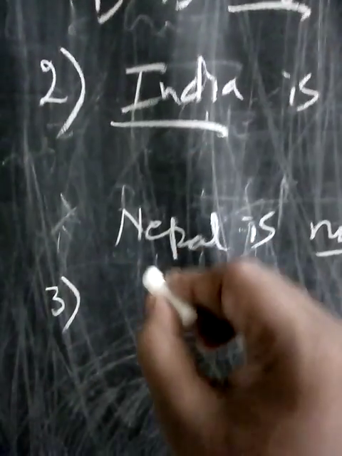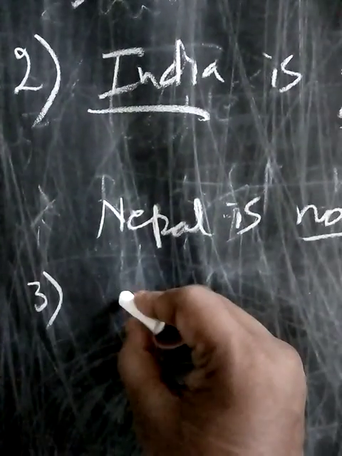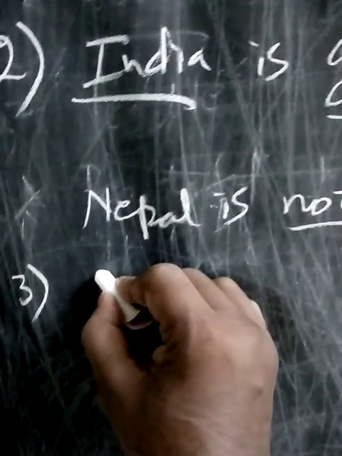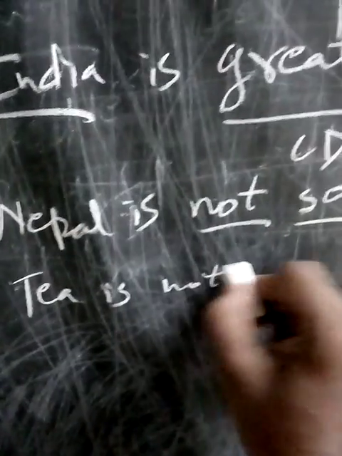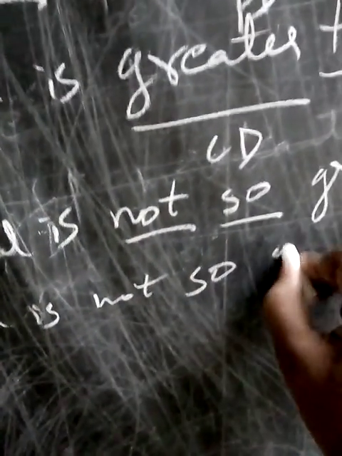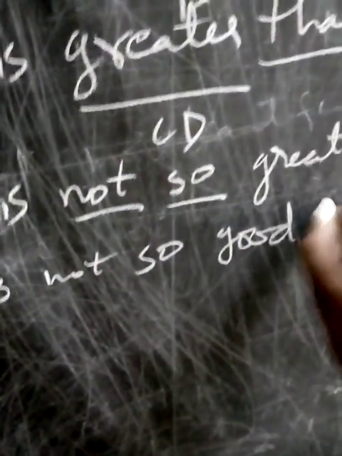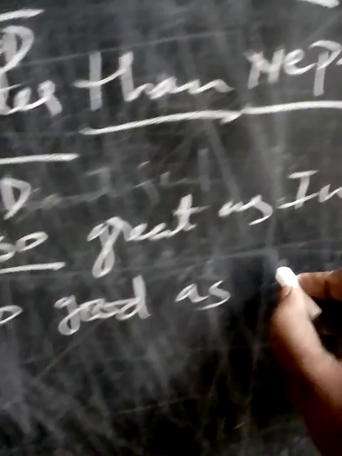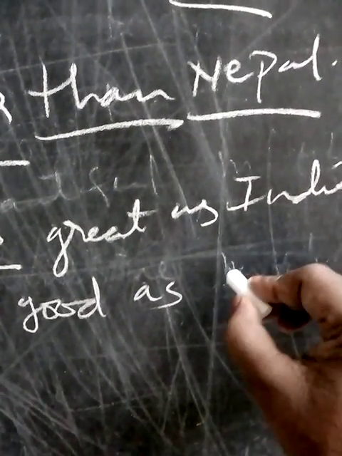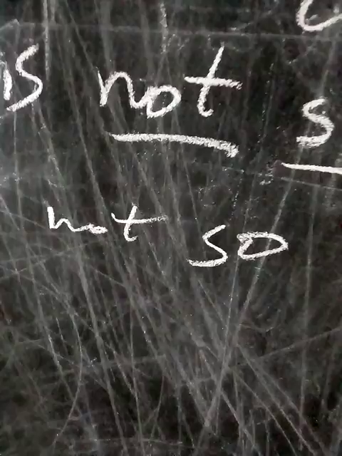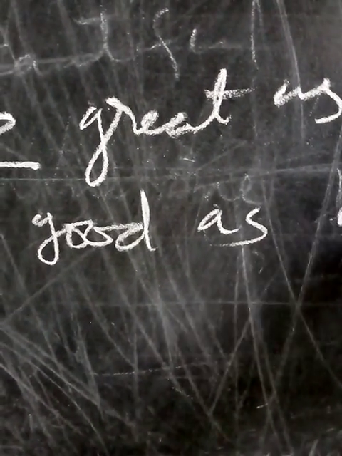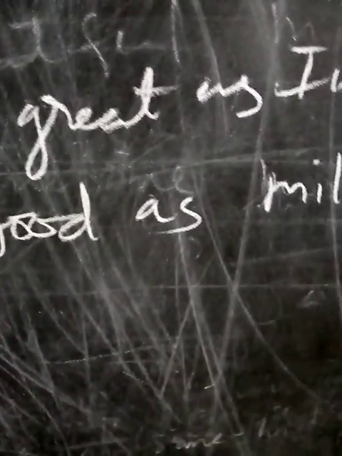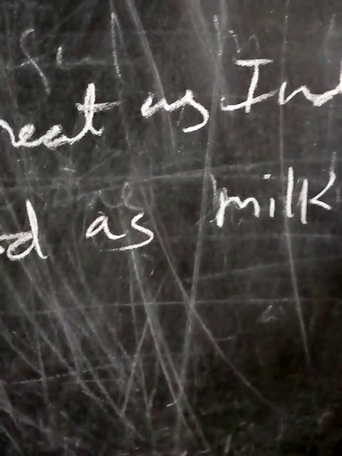Okay, now I will give a positive degree example. Tea is not so good as milk.